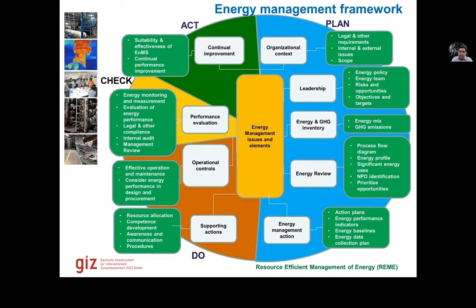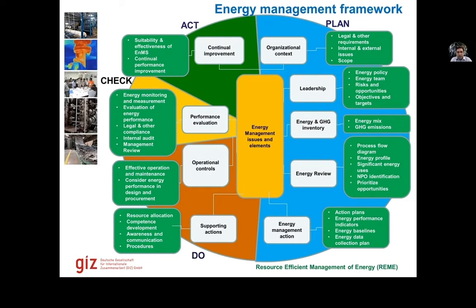Then considering energy performance in design and procurement, that we call design for performance or design for energy. That when we are developing a new factory, a new facility, are we considering that energy efficiency, energy performance is maintained or improved at that time or not?